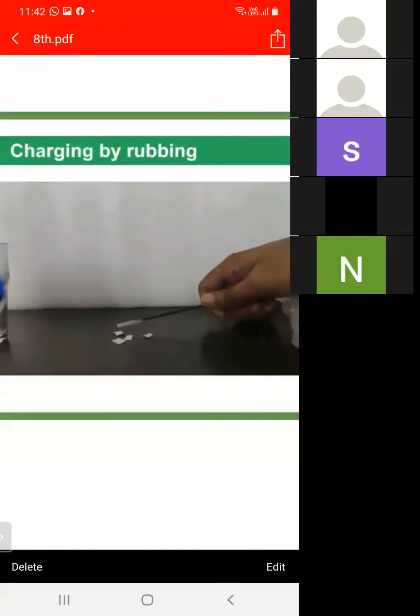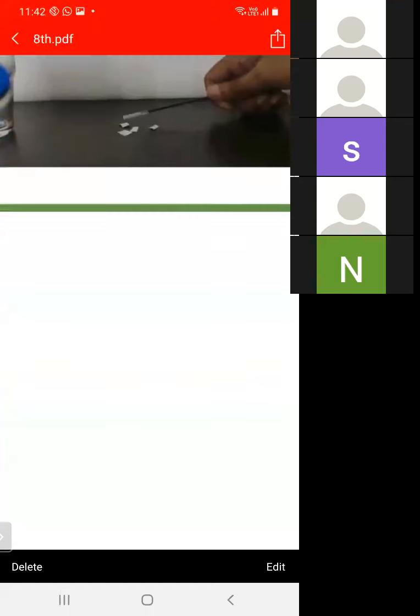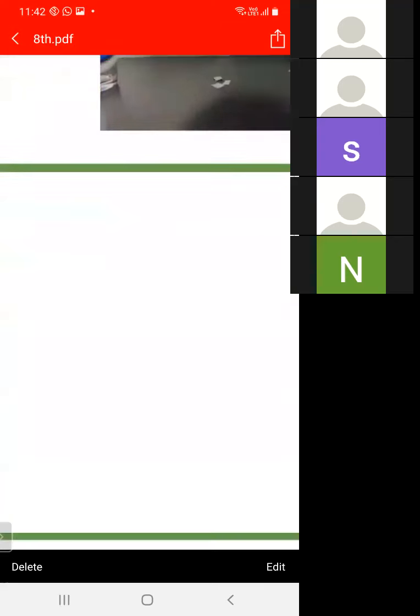First is the refill: rubbed with polythene, it acquires charge and attracts very small pieces of paper. Next is the balloon, which also acquires charge and attracts small pieces of paper, as shown in the figure.